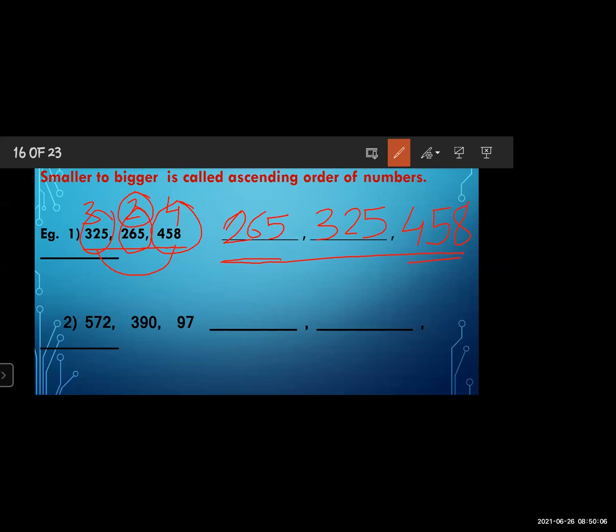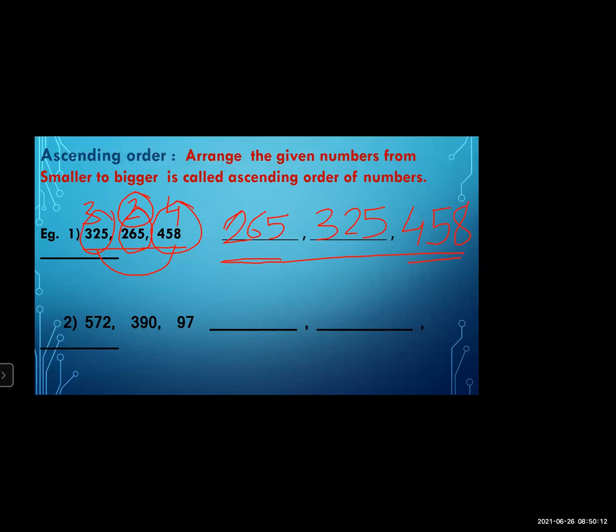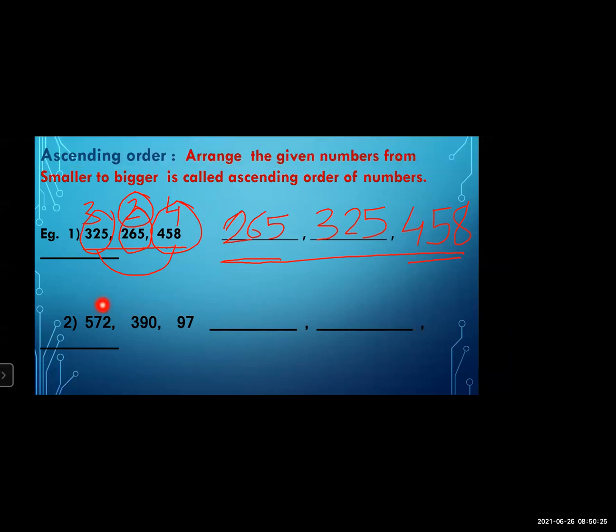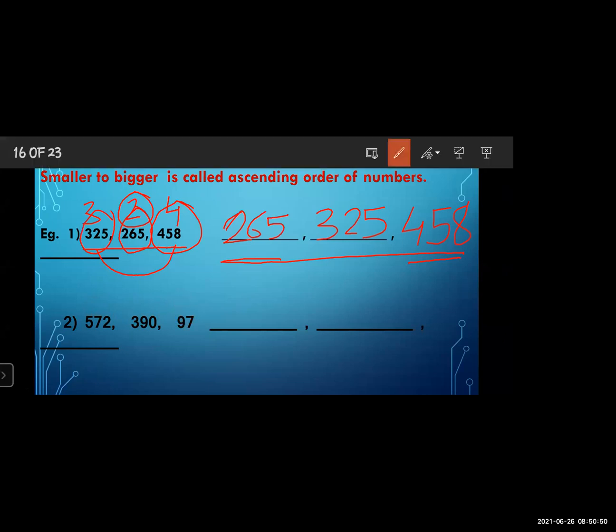Now the next example is given, and in the next example here also three numbers are given. First one is 572, second one is 390, third one is 97. So what do we have to do? We have to arrange these three numbers in ascending order. To arrange the numbers in ascending order, first of all we have to find out the smaller number from these three numbers.